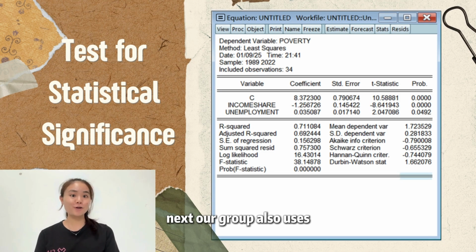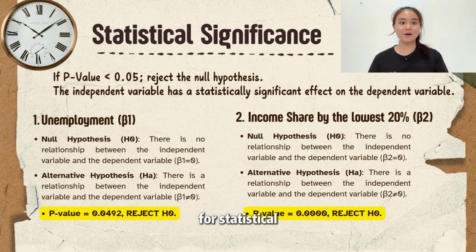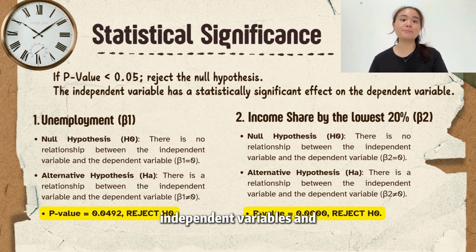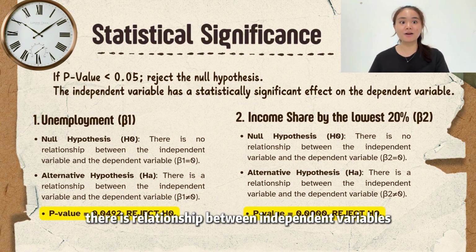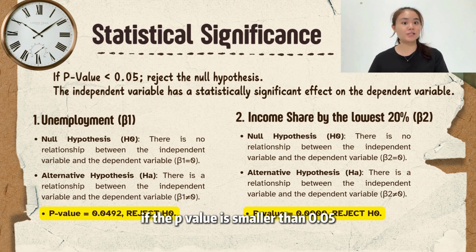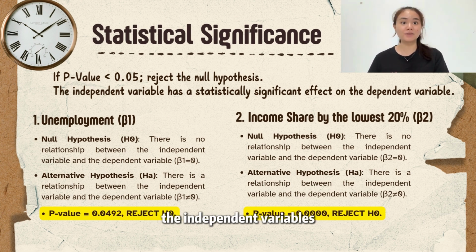Next, our group also uses EViews to test for statistical significance. For statistical significance, we set the null hypothesis as there is no relationship between the independent variables and dependent variables, whereas the alternative hypothesis is there is a relationship between independent variables and dependent variables. The decision rule will be, if the p-value is smaller than 0.05, we will reject the null hypothesis, which means the independent variables have a statistically significant effect on the dependent variables.